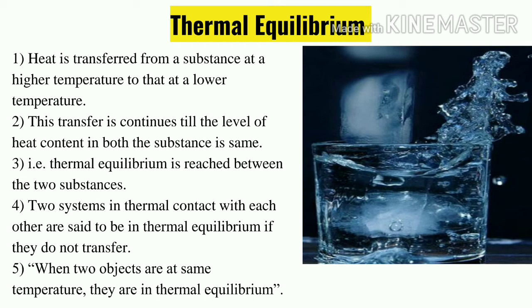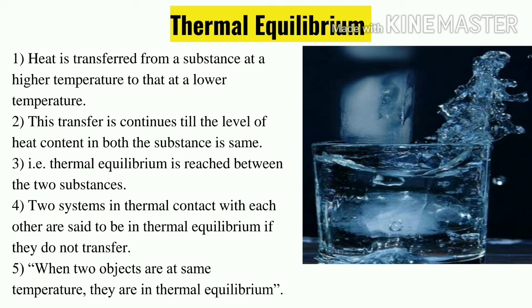Take for example, I am keeping one beaker of hot water in the surrounding. If the surrounding temperature is 27 degrees Celsius and the hot water is 50 degrees Celsius, what will happen? Heat will flow from the hot body, the hot water inside the beaker, to the surrounding, until the beaker's water also comes to a temperature of 27 degrees Celsius, means equilibrium. That is, thermal equilibrium is reached between the two substances.